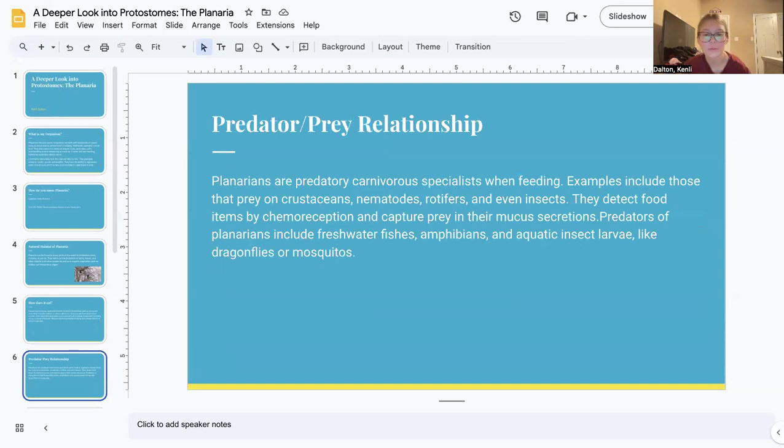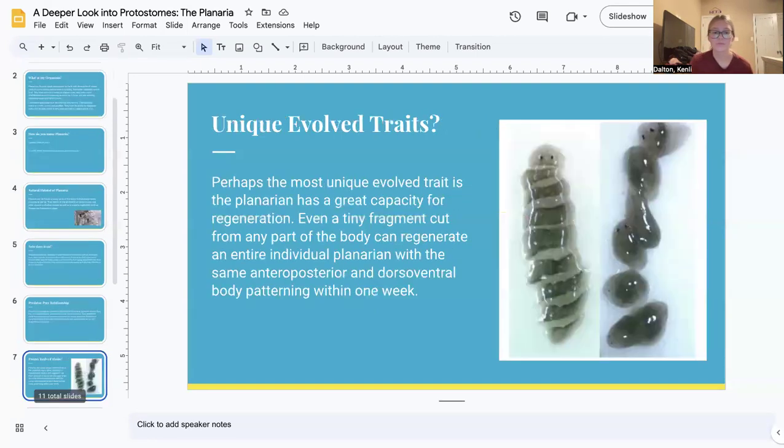So, what's its predator and prey relationship? Well, planarians, like I already said, are carnivores, and they prey on crustaceans, nematodes, rotifers, and even small insects. They detect food items by chemoreception and capture prey in their mucus secretions. The predators of planarians include freshwater fish, amphibians, and aquatic insect larvae, like dragonflies or mosquitoes.